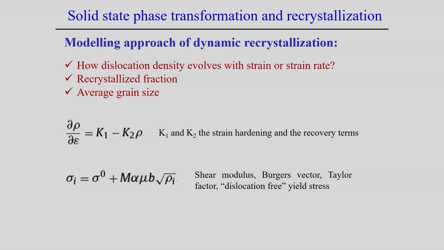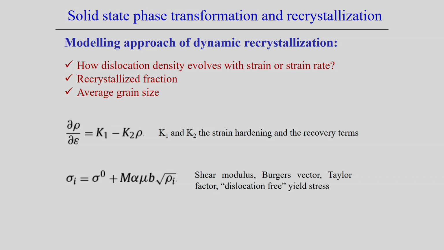Now, what may be the modeling approach for recrystallization? When you try to explain recrystallization, we look into a parameter called the dislocation density. That dislocation density is the parameter that can be linked with the mechanisms of recovery, recrystallization, and even grain growth. If we assume dislocation density can be measured during the deformation process, how can it be linked with recrystallization phenomena? Therefore, we see that dislocation density actually evolves.